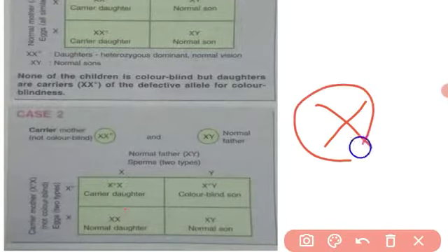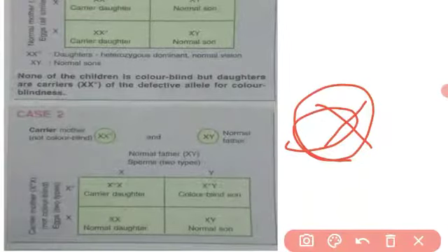Got it? The female also contains the X chromosome with the color blindness disorder, but another normal X chromosome is also present. So the normal X expresses, it is dominant. So she is not color blind, but she is a carrier. Maybe the next generation will still express the color blindness characteristics.